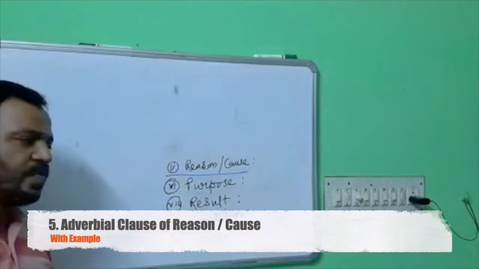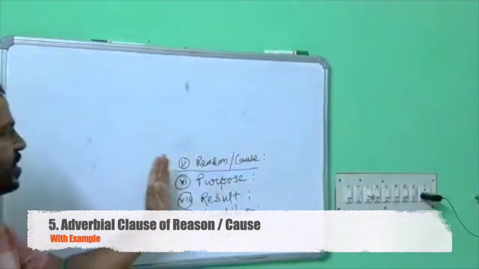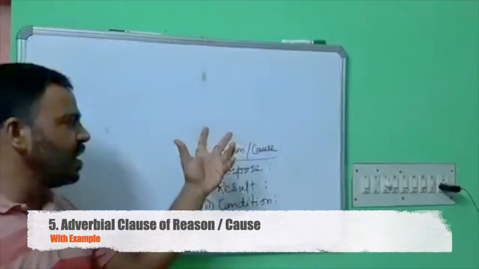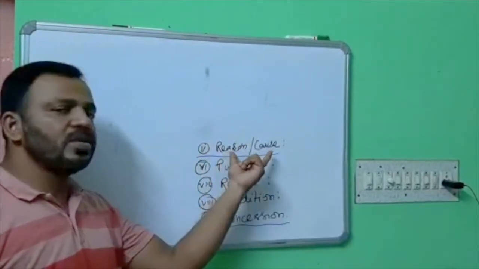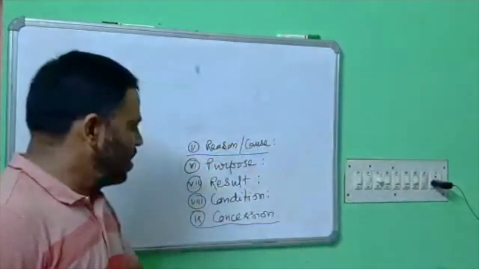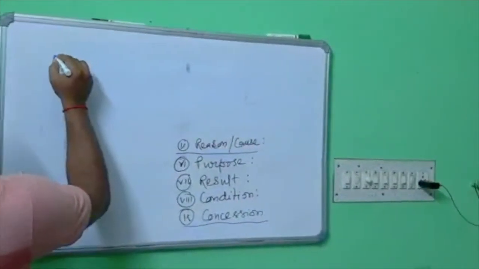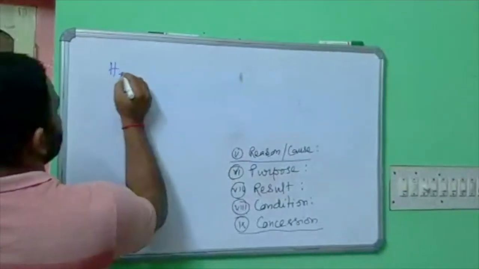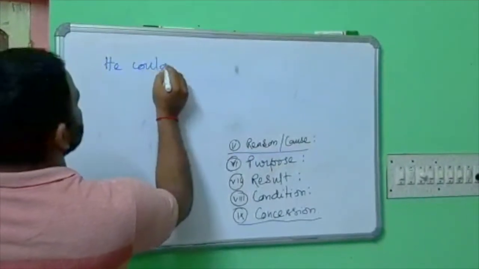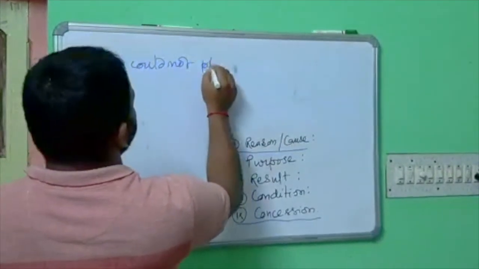Now come to the clause of reason. Clause of reason is very clear from the name. I can cite some examples like this. He could not play the match.